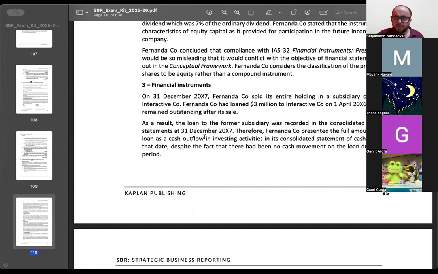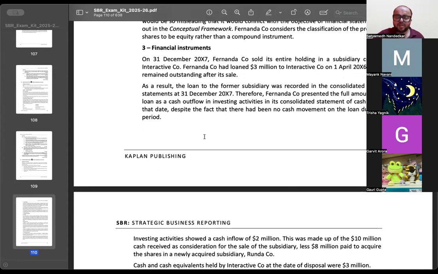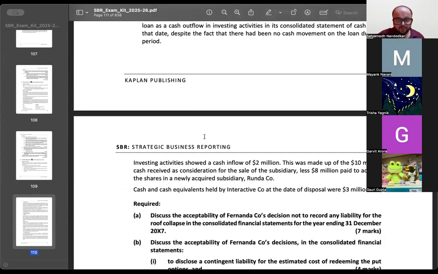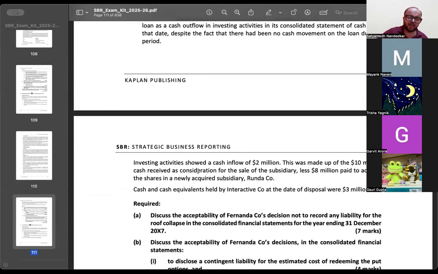Therefore, Fernanda Company presented the full amount of the loan as a cash outflow in investing activities in the consolidated statement of cash flows at that date, despite the fact that there had been no cash movement on the loan during the period. Investing activities showed a cash inflow of 2 million. This was made up of 10 million cash received as consideration for sale of subsidiary, less 8 million paid to acquire the shares in a newly acquired subsidiary, Runda Company. Cash and cash equivalents at the date of disposal were 3 million.